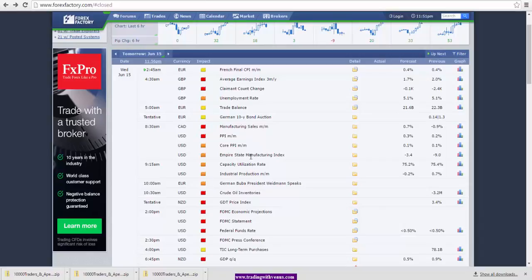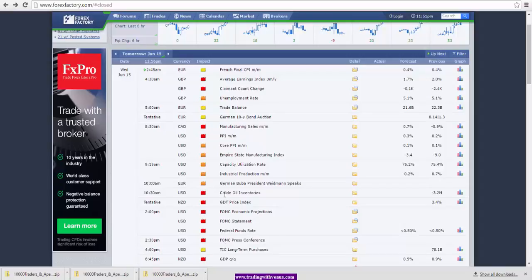These are sort of the precursor to the retail numbers that come out, so these are important numbers. And then the most important thing in the afternoon is the FOMC, which is at 2 p.m. Eastern. FOMC statement, federal funds rate. The interest rate here is not expected to change. However, the market will be watching for what the discussions were in the FOMC meeting and also the FOMC press conference at 2:30. The market will be looking for clues as to when the interest rate will be raised for the US dollar.